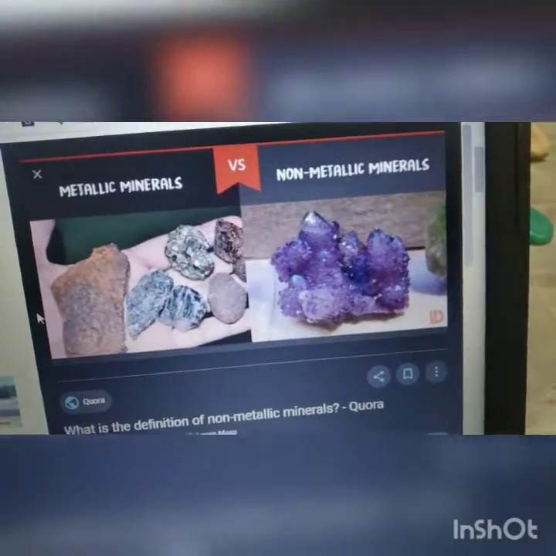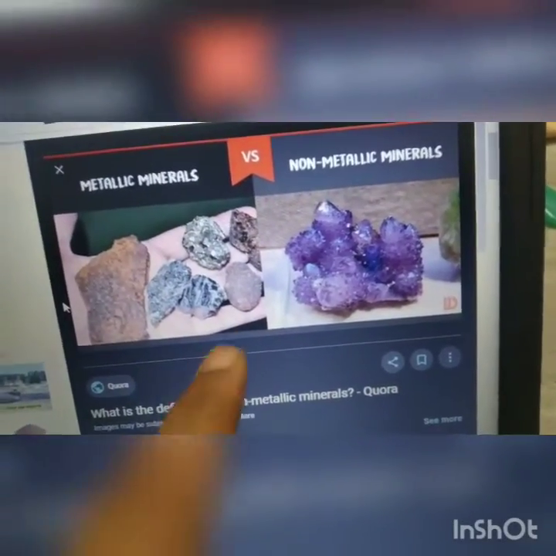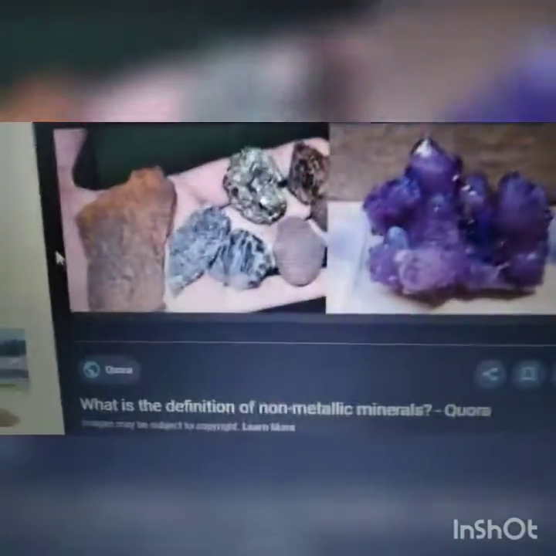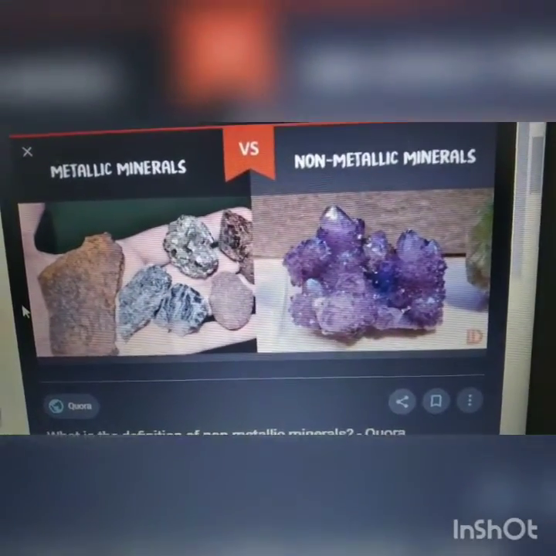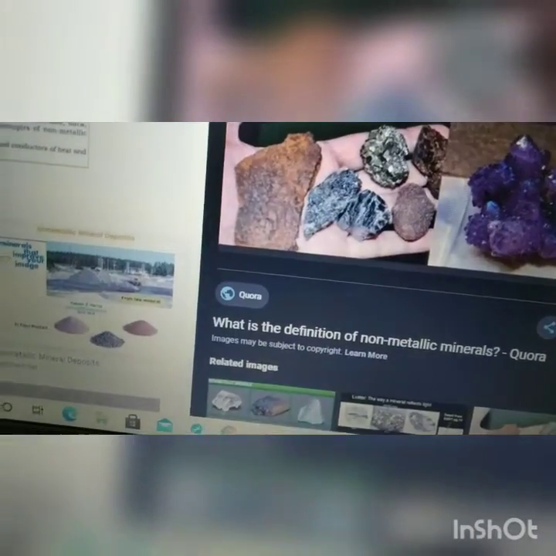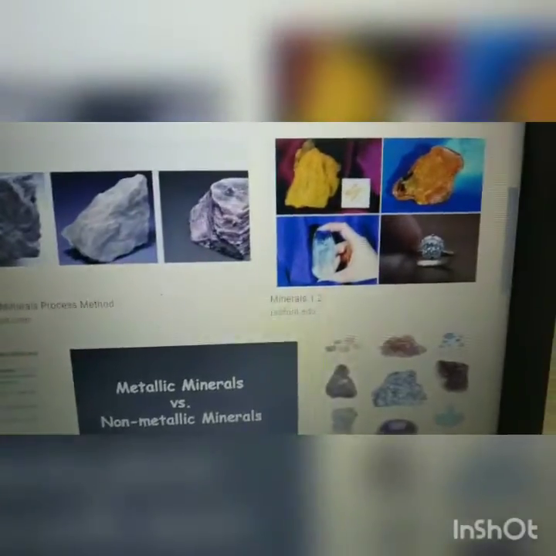See this, you are observing these metallic minerals and non-metallic minerals, how they are appearing. This is a crystal form and these are metallic minerals. So let us see the differences between metallic and non-metallic minerals. Okay, children.